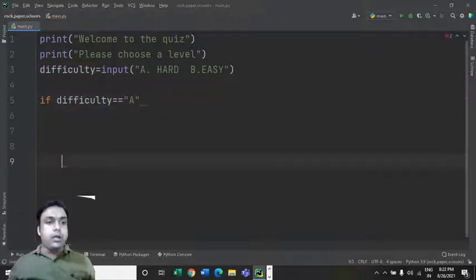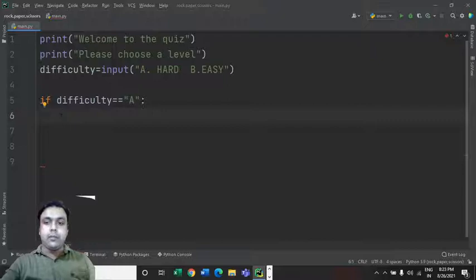Now for defining this part, I would first like to define some functions, right? So today we are going to learn to make use of functions for creating this quiz game. How can we use functions in Python? That is also something you can learn from this quiz game that we are developing today. So here, difficulty is equal to A, and I need to put a colon.